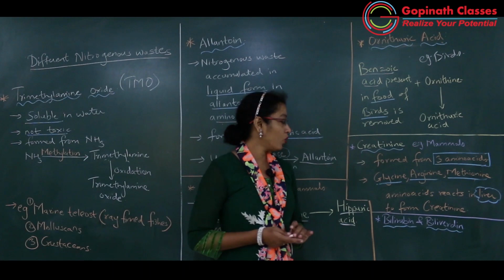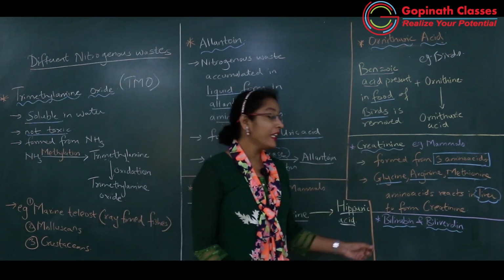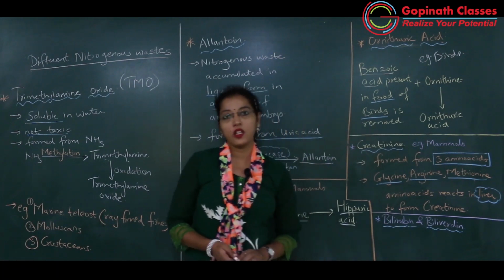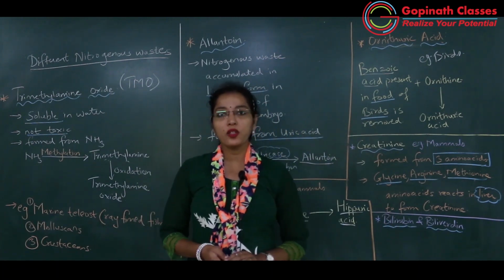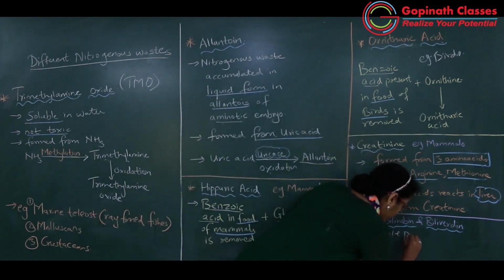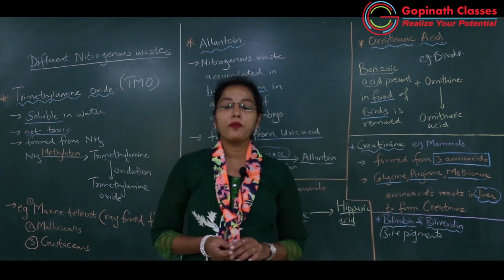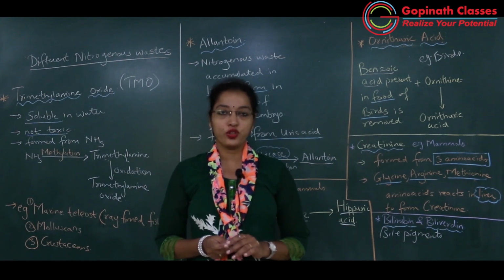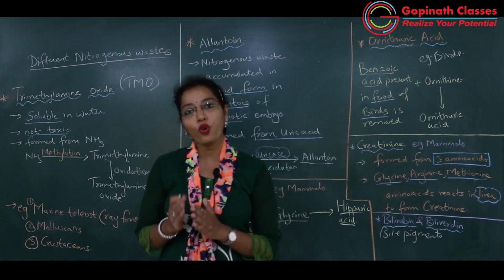Got it? So then last type of nitrogenous waste is bilirubin and biliverdin. Bilirubin and biliverdin you must have heard. What are those? Bilirubin and biliverdin are bile pigments. Those are the bile pigments. And these bile pigments are present in the bile juice. And how these bile pigments are formed? These bile pigments are formed due to